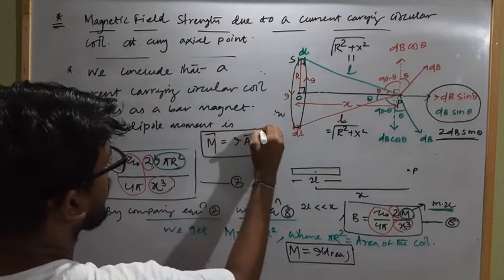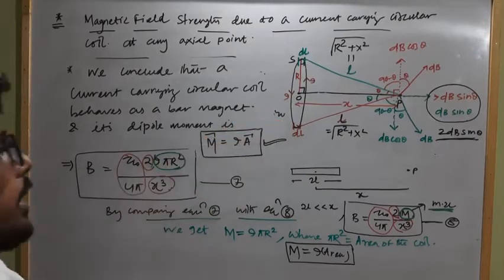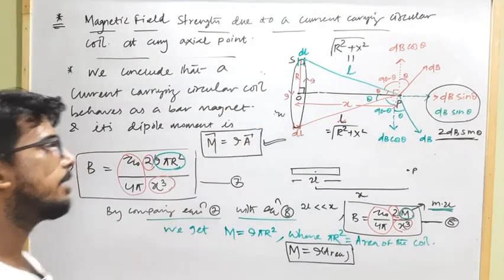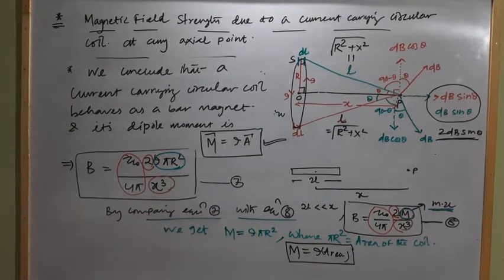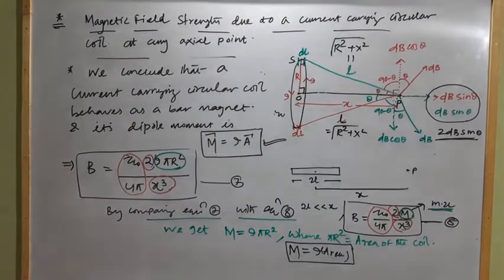Okay, you have to remember this. The dipole moment of a current carrying coil is the current flowing through the coil into the area vector. So m vector equal to I into area vector. So from this we conclude that a current carrying coil behaves as a bar magnet.